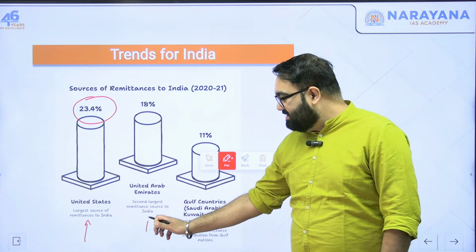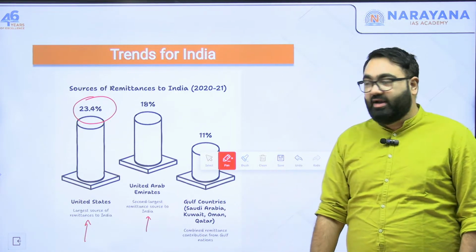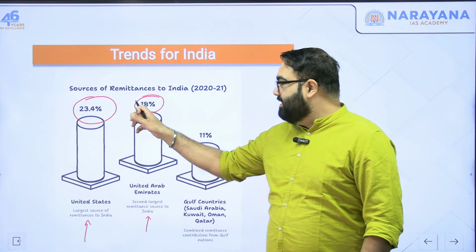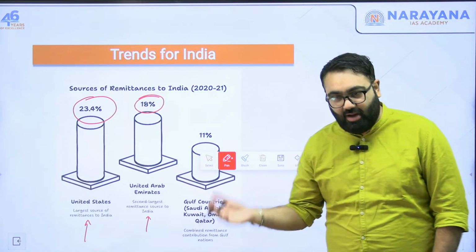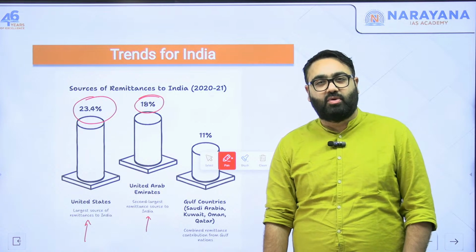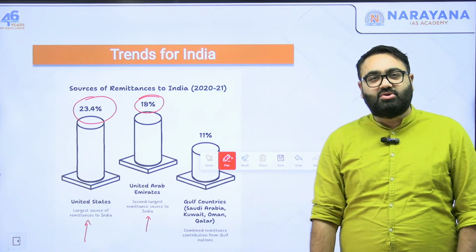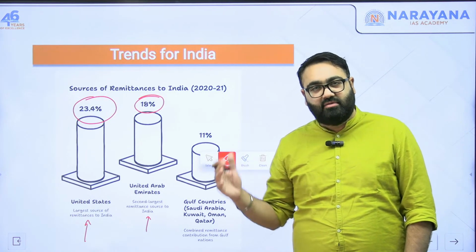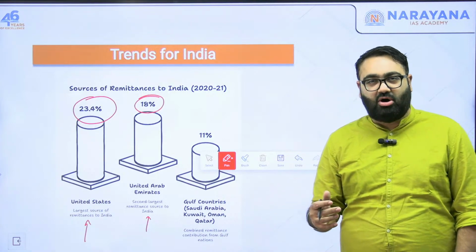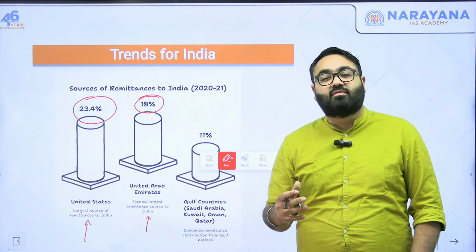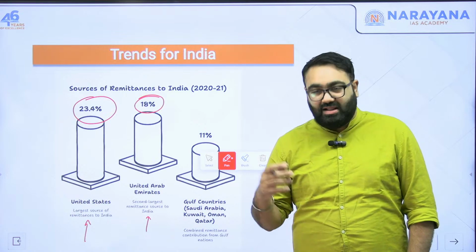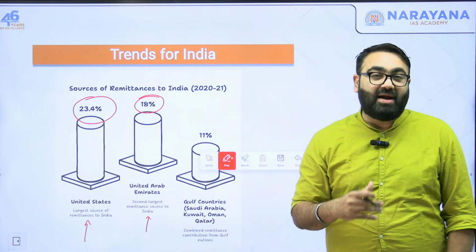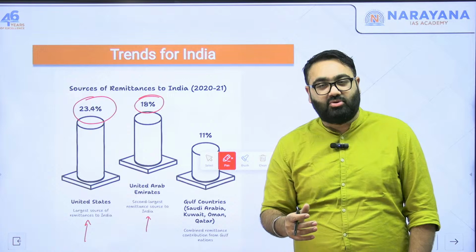UAE is the second largest source of remittances for India. 18% of all the amount coming in from outside the country is coming in from UAE. Apart from UAE, as you know, there are many other countries in West Asia or Middle East, as it is called, where a lot of Indian workers are working, especially in blue collar jobs. They also send back a considerable amount of remittances to their family members.